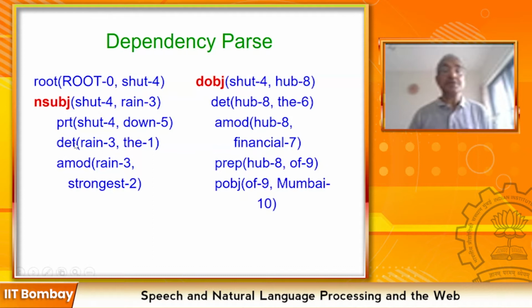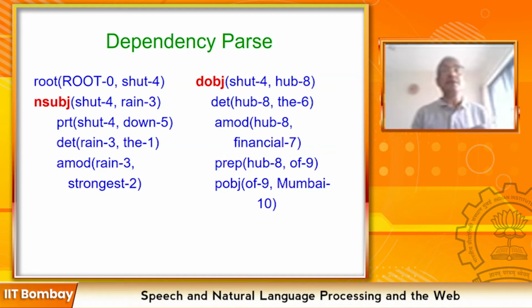Now, rain also is modified. The rain. So rain which has been referred to before. Okay. So the determiner is the predicate. Rain is strongest rain. So there is an adjective modifier. Okay. This is the whole story with the subject part of the sentence.